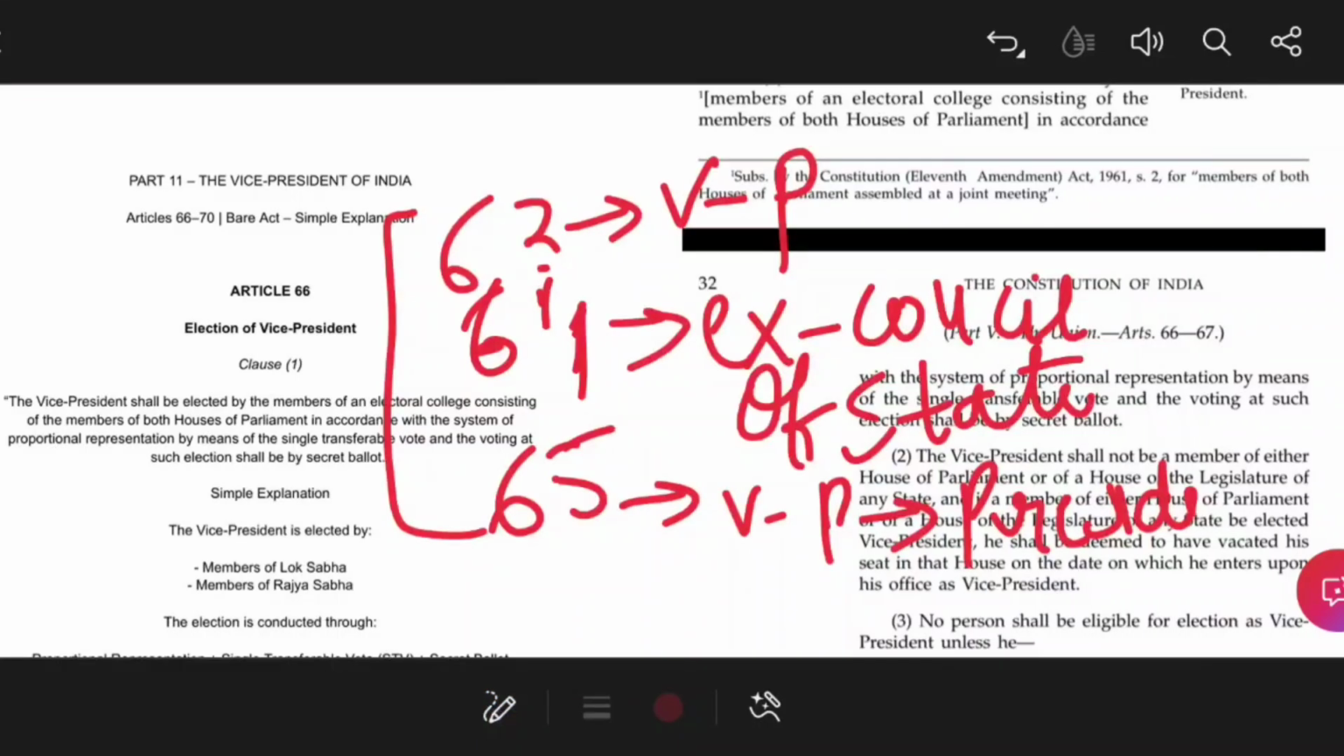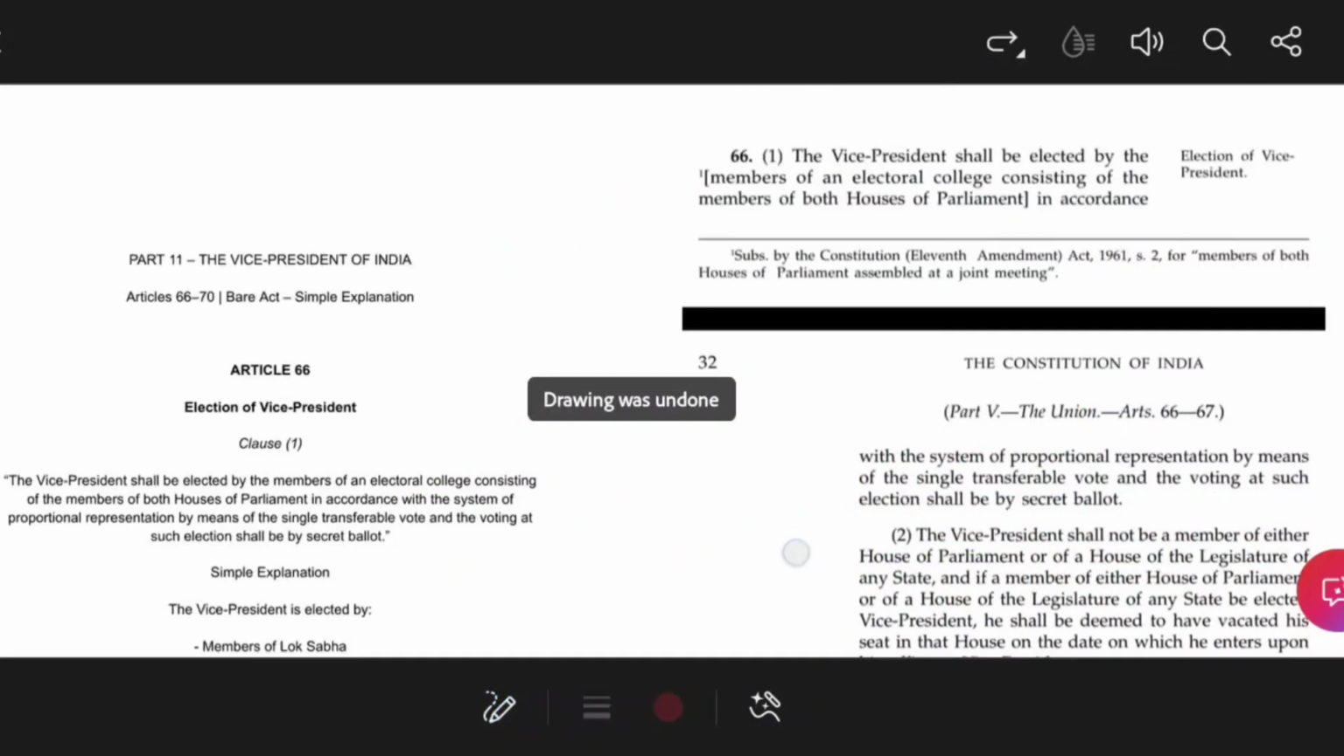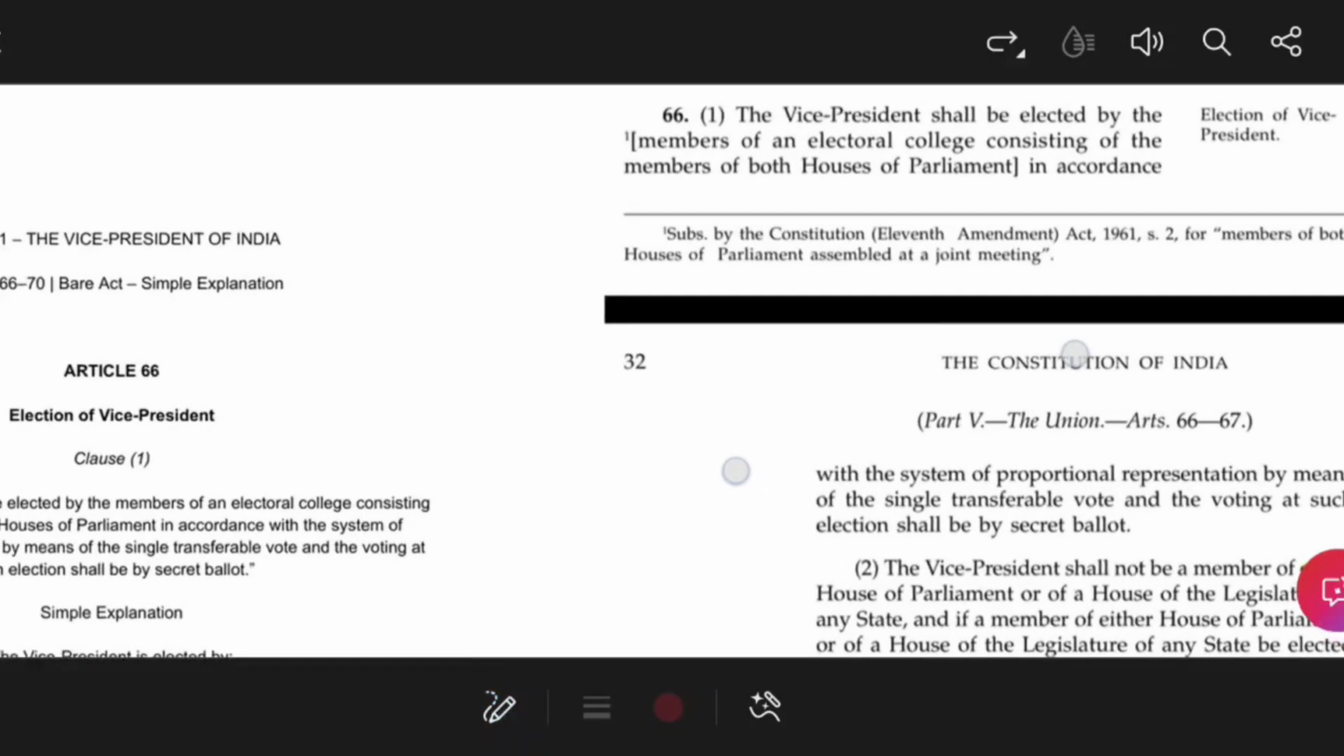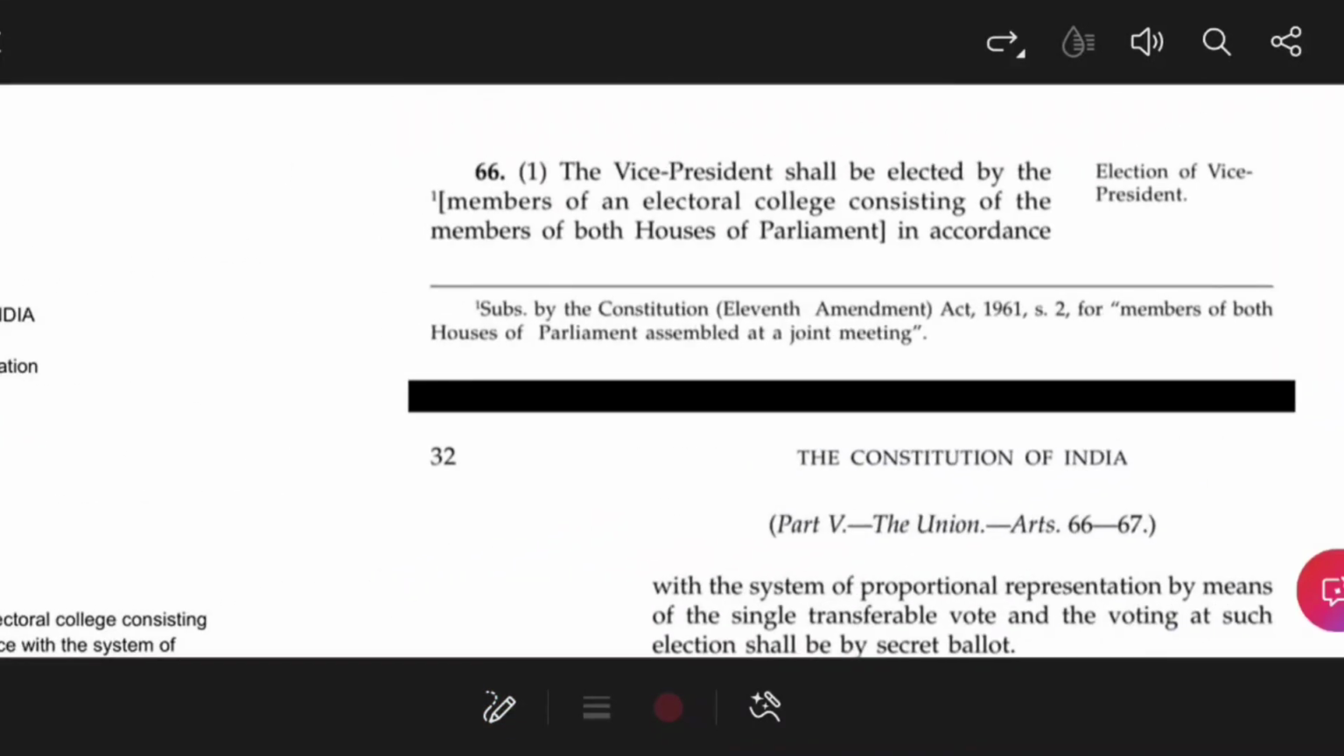From today, as I have already told you, I keep adding the original text of the Constitution, and if you want to read it, you can read it word by word. And if you don't want to read it, I have provided an explanation in the simplest possible way along with the text also.